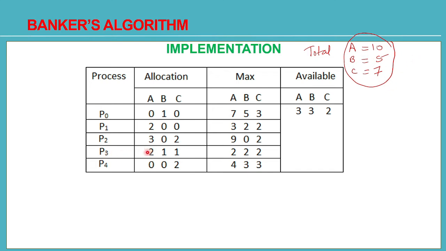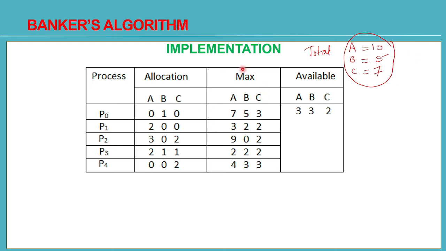And P3 is allocated 2 instances of A, 1 instance of B out of 5 and 1 instance of C out of 7. P4 is allocated 0 instances of A, 0 of B and 2 of C out of this 7. Allocated means given to them from this total of A, B, C resource instances.